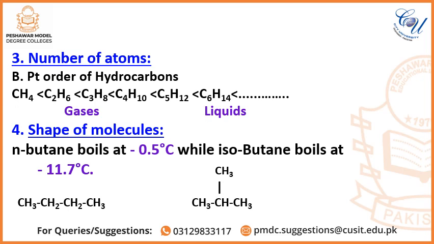For example, normal butane boils at minus 0.5 degrees centigrade while isobutane boils at minus 11.7 degrees centigrade, because normal butane has a long chain, so there will be greater dispersion, while isobutane has a short chain. That's why there will be less dispersion of the electronic cloud, so it has a low boiling point, that is minus 11.7 degrees centigrade.